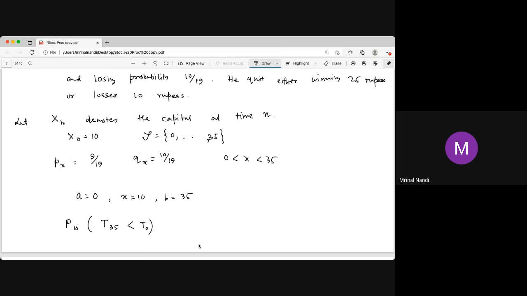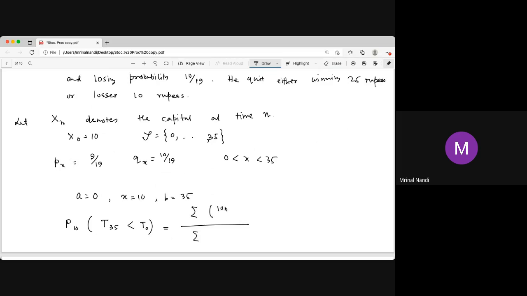Clearly, that must be small. It should be less than half, because first of all, 10 is very close to 0 rather than 35. Number two, the winning probability is slightly less. So obviously, it should be a very low probability, and let's try to calculate that. We know the formula for this probability, we just divide, so what is the numerator and what is the denominator.